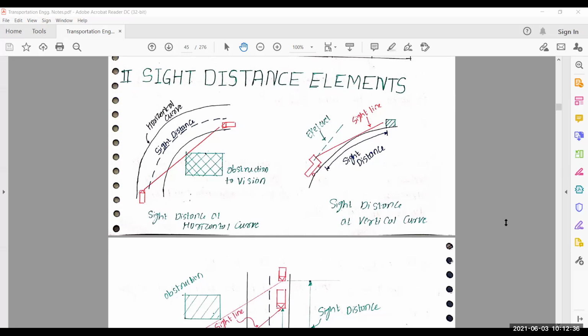Okay, you are right. Who says 3%? Sir, Susila. Okay, Susila, you are right. Minimum value of cross slope of shoulder is 3% and maximum value? 5%, sir. Okay, maximum value is 5%.